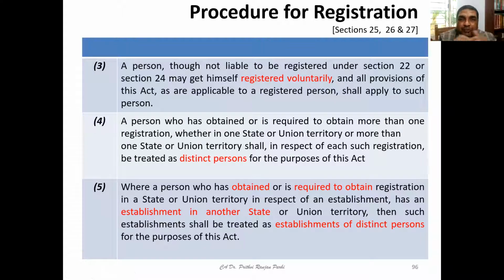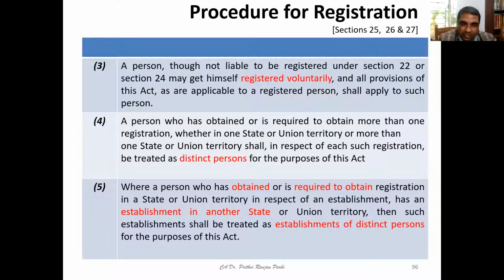Once you are opting for voluntary registration, all the provisions of the Act shall be applied. So voluntary registration is always open. Even if you feel that you are not liable for registration, still one can do it.